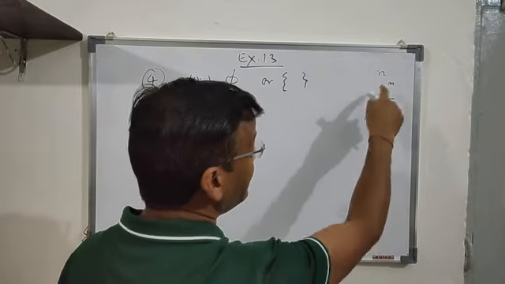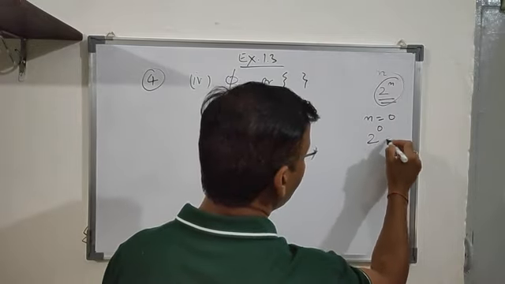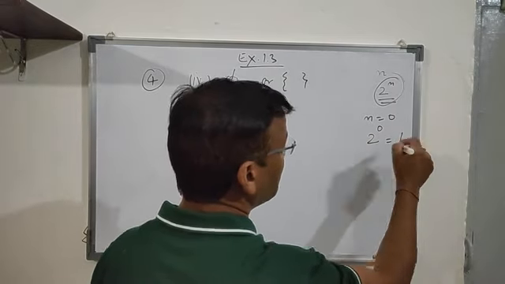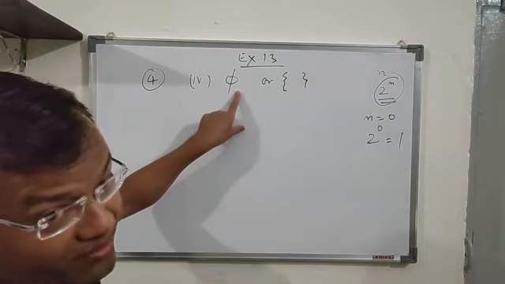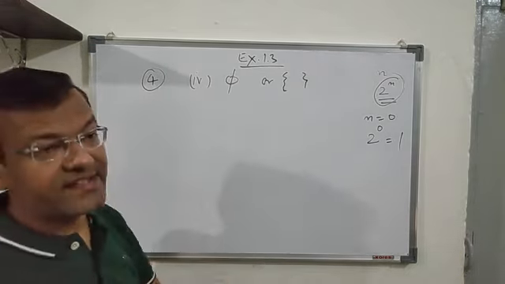So how many subsets will be there? The rule is the same, that is 2 to the power n. So that comes out to be 2 to the power 0. Something to the power 0 is always 1. So only one subset will be formed of this null set.